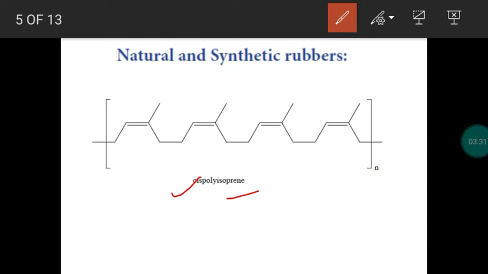So natural rubber will be modified by the process called vulcanization. So in vulcanization process, between the polymer layers or the chain, there will be a bridge. Disulfide bridge or link will be formed. So this is called a cross linking of rubber.